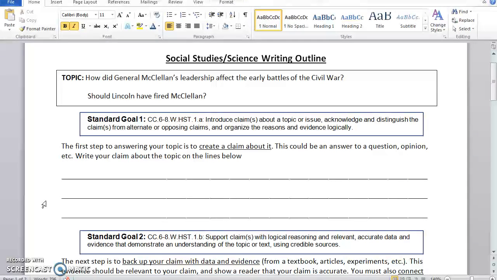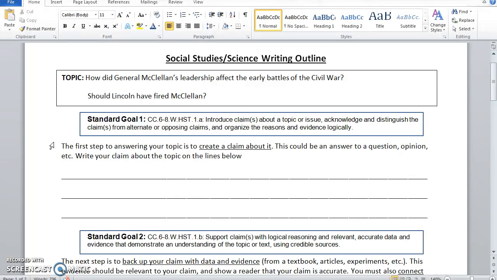We are looking at the topic about General McClellan and how his leadership affected the early battles of the Civil War, and if you think President Lincoln should have fired McClellan. So the first step to answering your topic is to create a claim about it. Now, claim might be a little misleading. What we want you to do essentially is make your claim your answer to the topic.